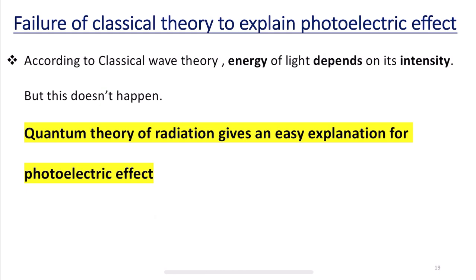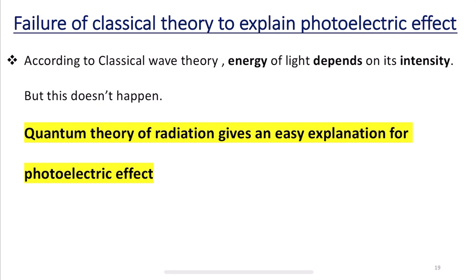Now, let us understand the reason for the failure of classical theory to explain the photoelectric effect. As we saw in the first introduction class of this quantum mechanics course, classical mechanics or classical wave theory cannot explain the phenomenon of the photoelectric effect.